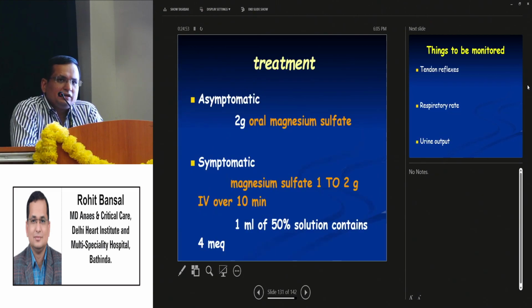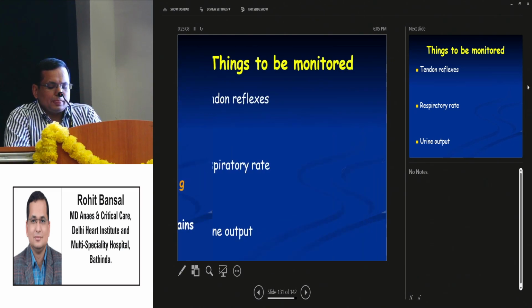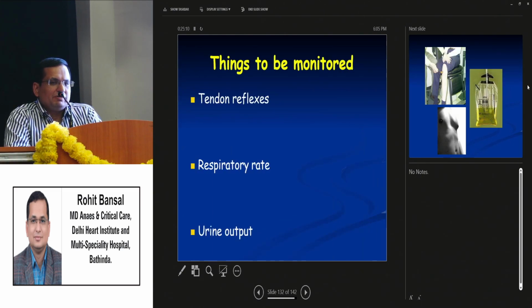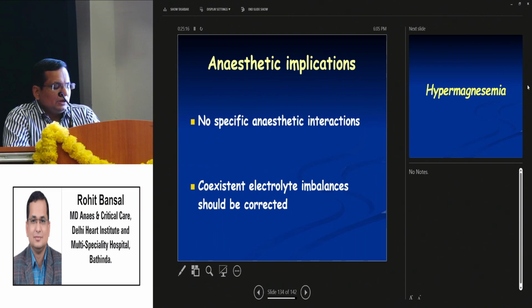Treatment should be done immediately with 2 grams of IV magnesium sulfate in asymptomatic, and symptomatic patients should be treated with 1 to 2 grams IV over 10 minutes. 1 ml of 50% solution contains 4 milligrams of magnesium. Things to monitor while giving magnesium are tendon reflexes, respiratory rate, and urine output. Anesthetic implications: there are no major specific anesthetic implications. Coexistent hypocalcemia should be taken care of.